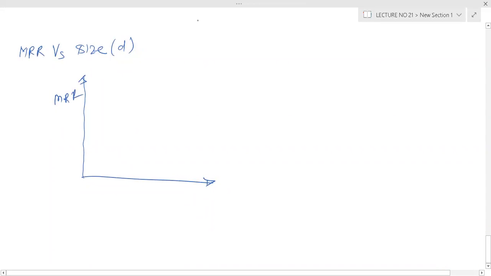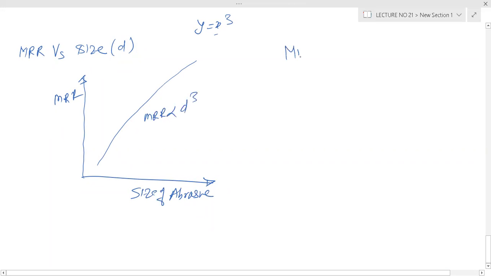You know the y equal to x cube graph, so almost it will go like this. So this is your size of abrasive grain. Actually metal removal rate is proportional to D cubed.